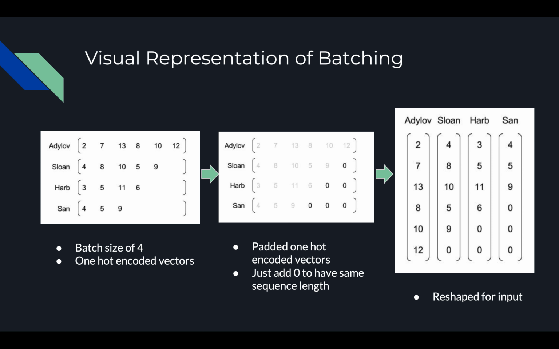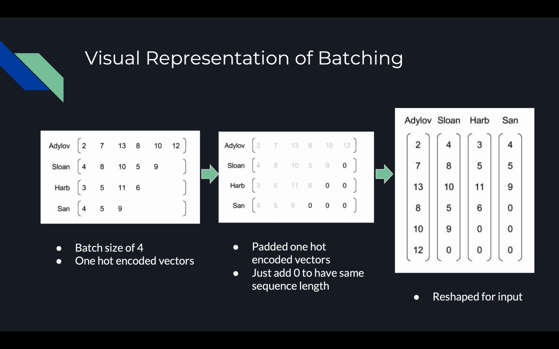So this is a visual representation of how batching is a hyperparameter. Using a batch size of 4, we input 4 last names at the same time step. Previously, we were using a batch size of 1. So now we are training the network at the same time with more data. It's going to train quicker, and it's going to learn more representations at the same time.